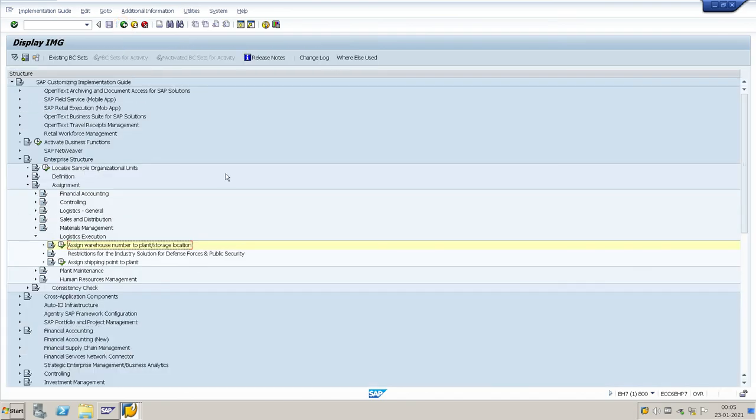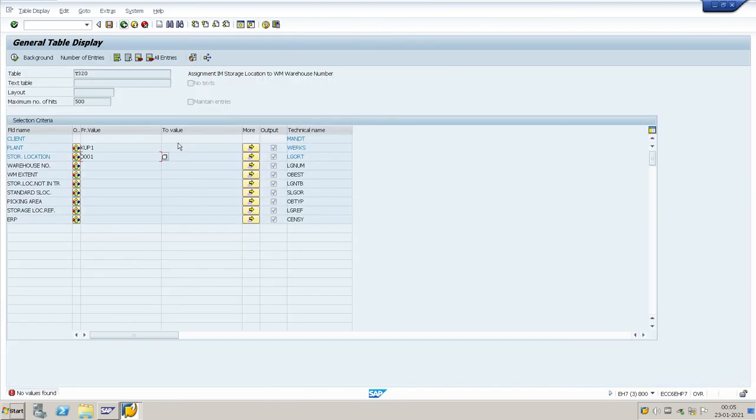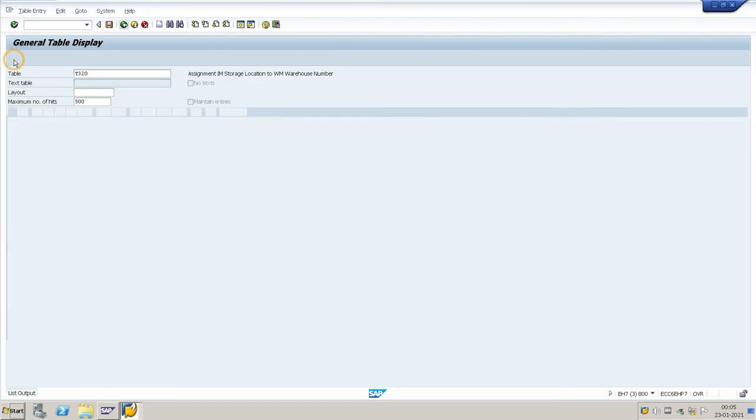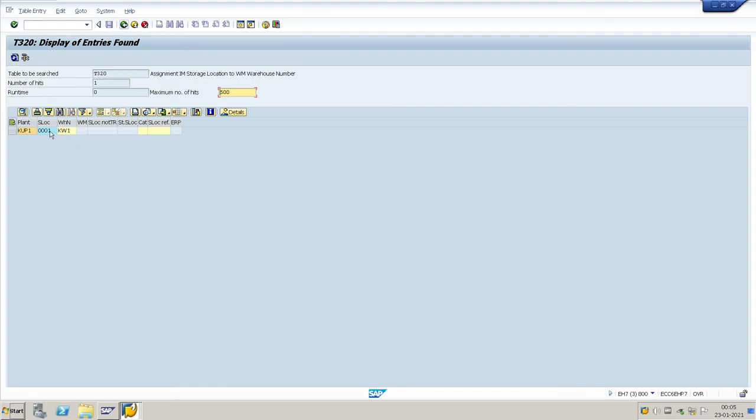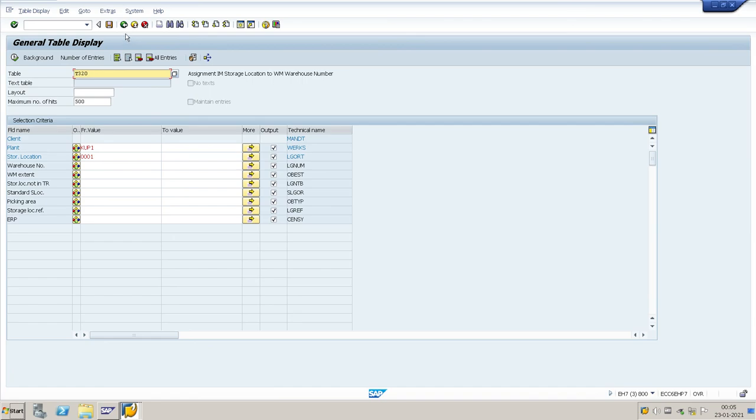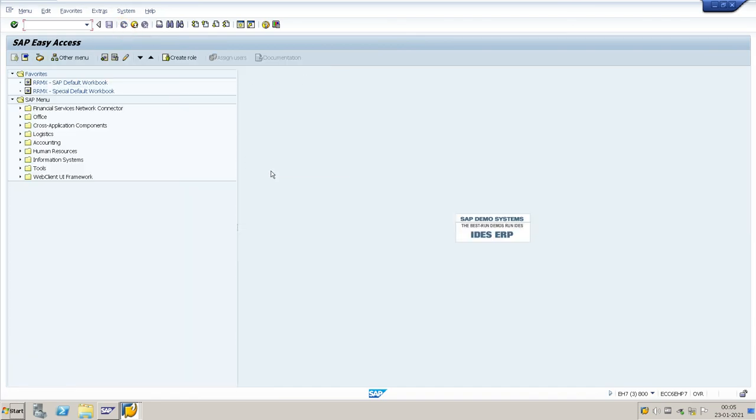Now we go to see the same table. KUP1, storage location is 001. Now I will execute. Here for the storage location and plant KUP1, the warehouse number KW1 is available. So this is the method by which we can create a new warehouse number and assign it to plant and storage location.